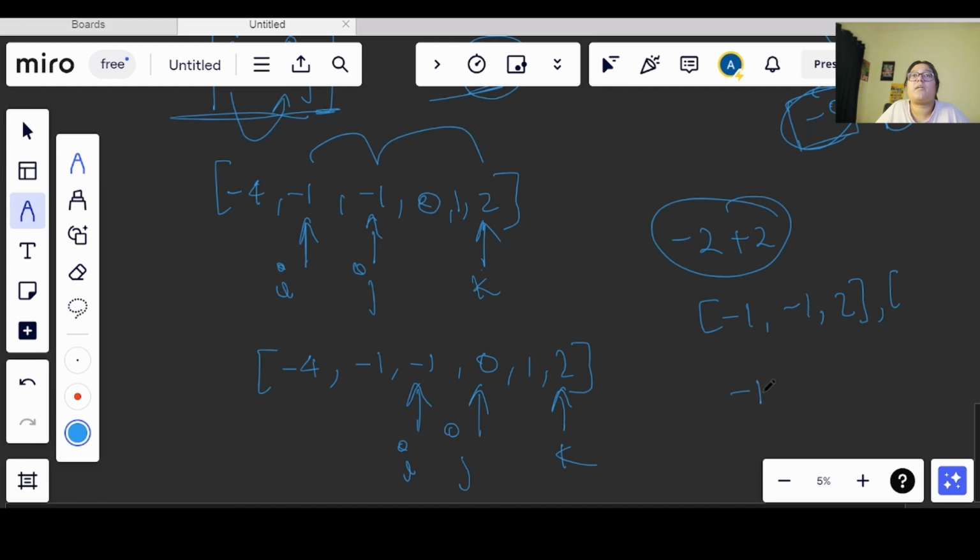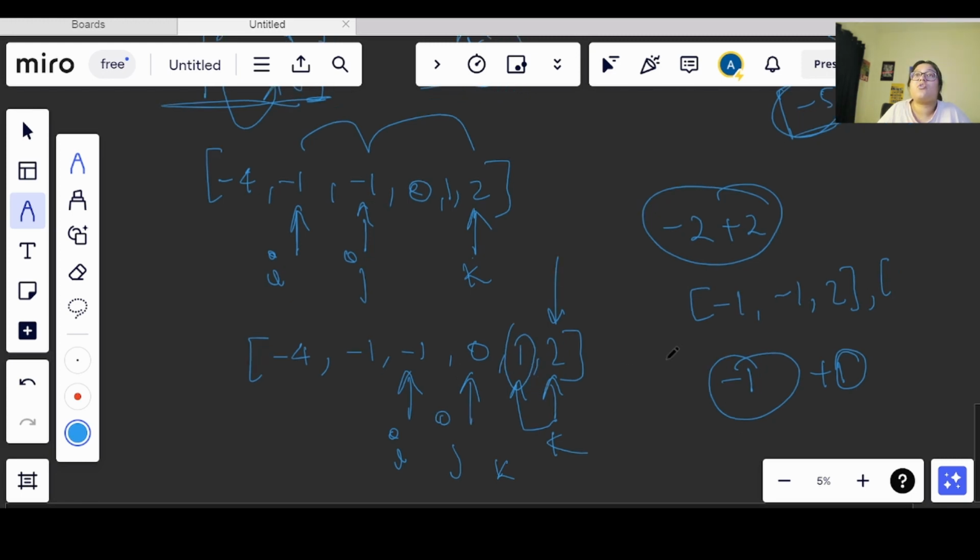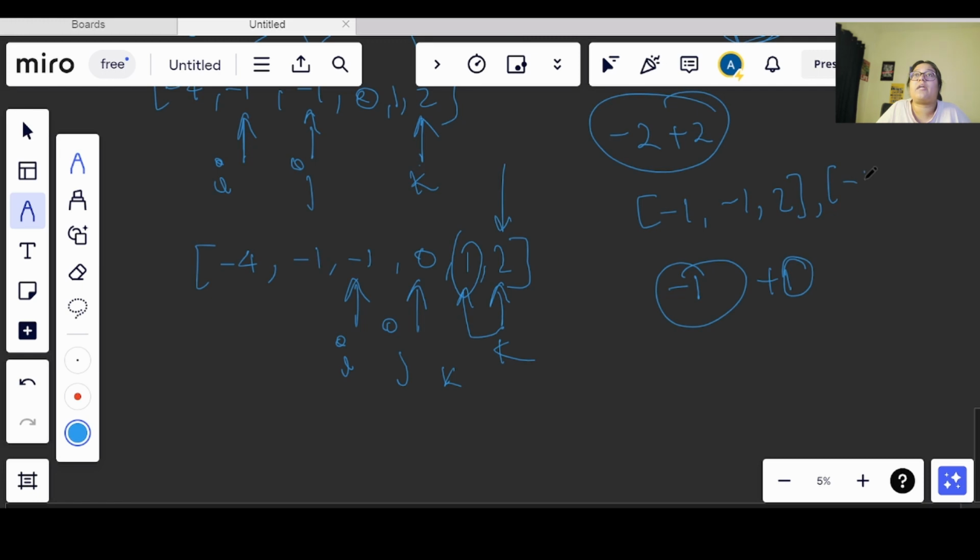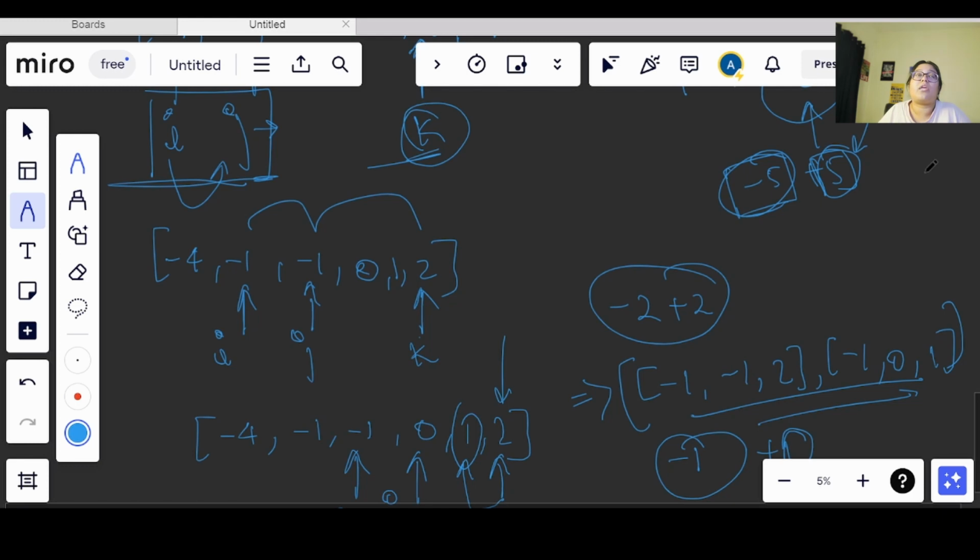What I am getting here is minus 1, so I have to look for a plus 1, and since we are at 2, which means 1 can exist, we can move backwards by one: we will do k minus 1 and bring our k to here. So 1 is already existing, and I got one more triplet, which is minus 1, 0, 1. Now I have iterated over the entire array and got the required result, so I can return this as the result.